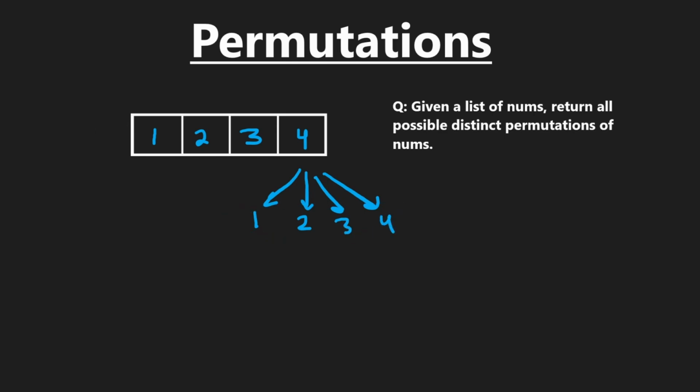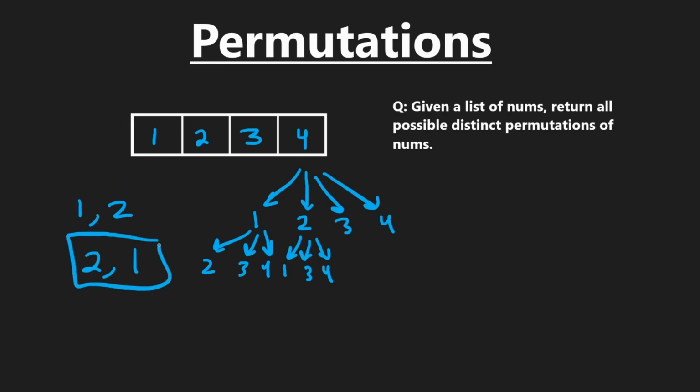And then for the second layer below that, we have 3 choices, but this is for the second position. So for example, for 1, we have every value other than 1. So we could do 2, 3, 4. For 2, we could do the other 3 values that are not 2. We can do 1, 3, 4. Notice how we do kind of have a duplicate here, 1, 2 and 2, 1, but that's okay because for a permutation, 1, 2 is different than 2, 1. The order matters. Since these are in a different order than this, these are different permutations. So this is actually fine.